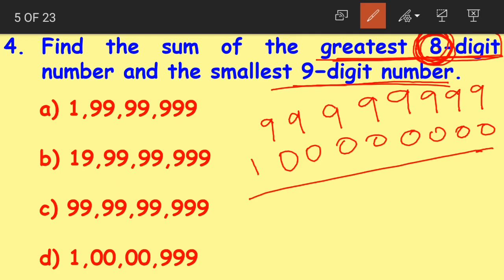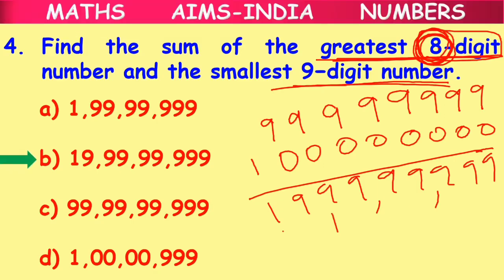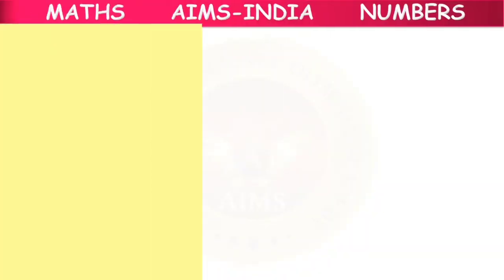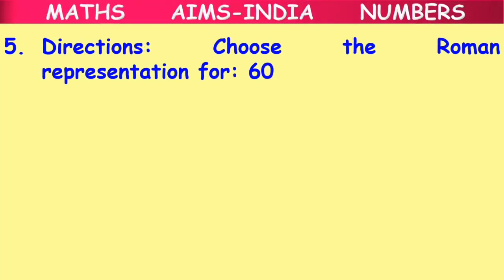Okay children. Now when we add both of these together, we get the answer as 1 followed by 8 nines. If we put commas and check with the options, the correct answer is option B, 19 crores 99 lakhs 99,999. Okay children, the greatest 8 digit number and the smallest 9 digit number. Clear?